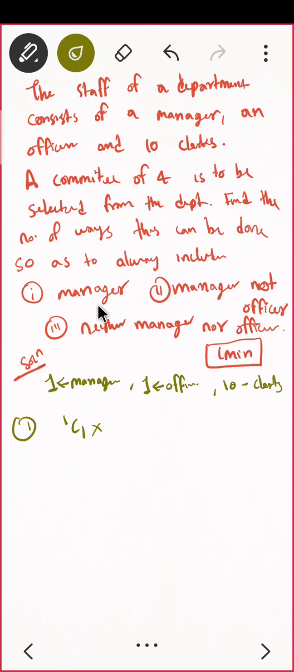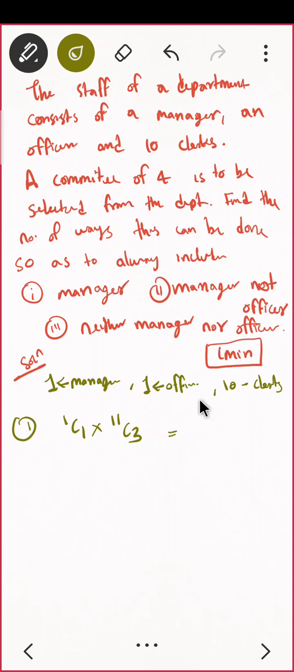Manager अपना काम हो गया. बाकी there are 10 plus 1, 11 people. I want to select from the 11 people. I want to select 3 people. Do you agree? Perfect. We are done now. What is the answer? 1C1, that is 1.